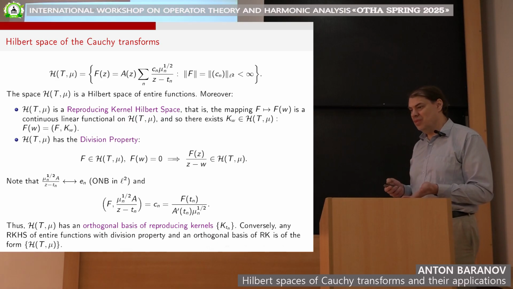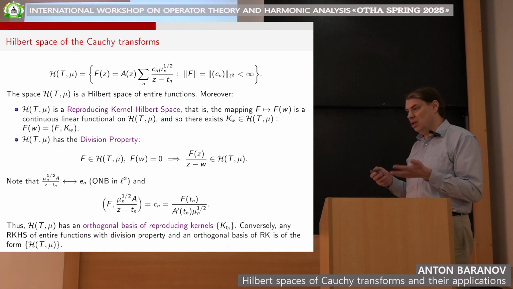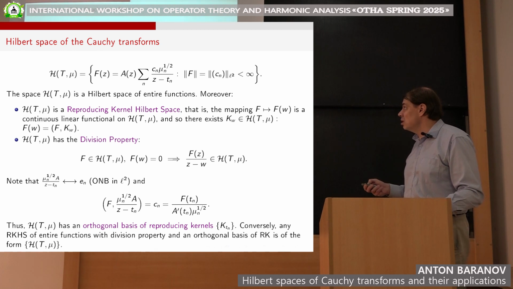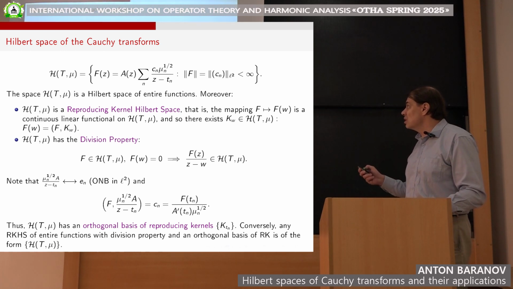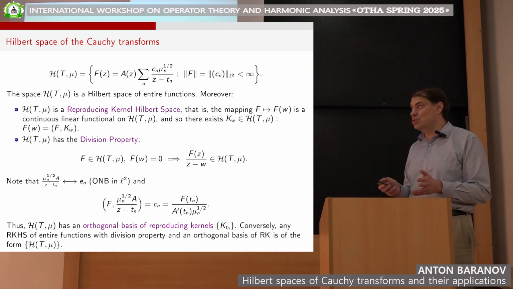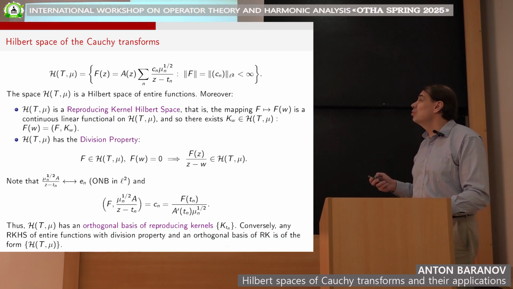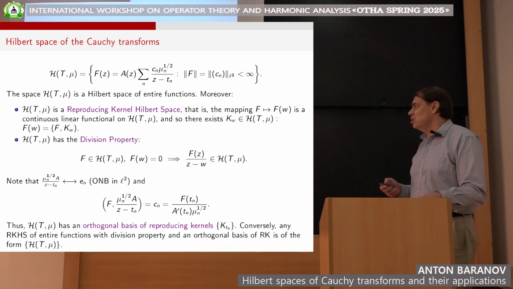What does it mean? It means that all evaluation functionals, for any complex number w, are continuous functionals in this space. Therefore, of course, it's generated by some function in our space, the reproducing kernel K_w. So it's a reproducing kernel Hilbert space.